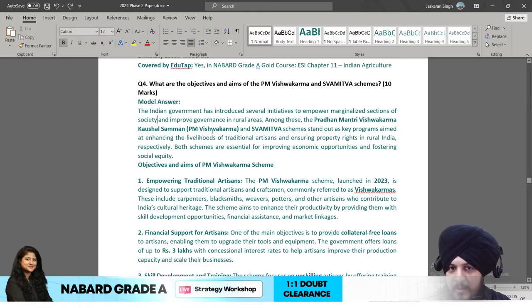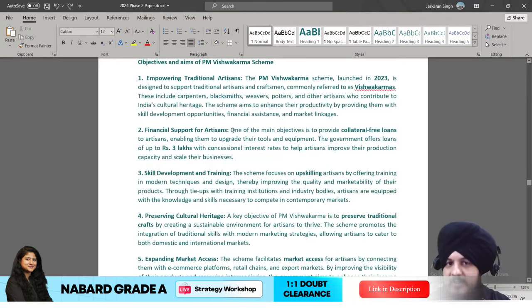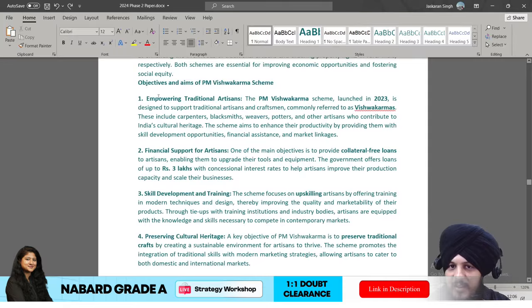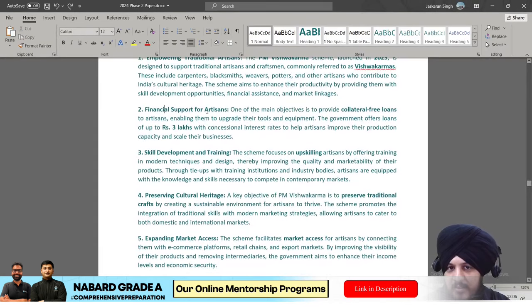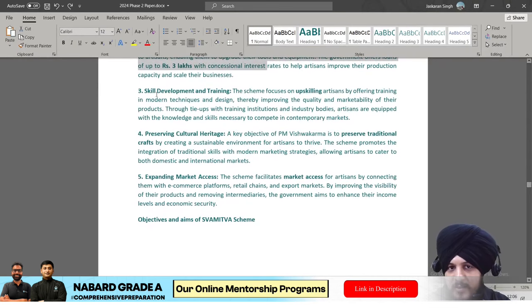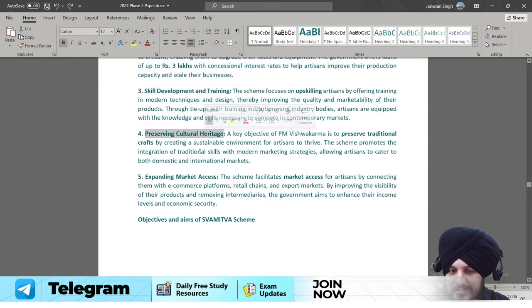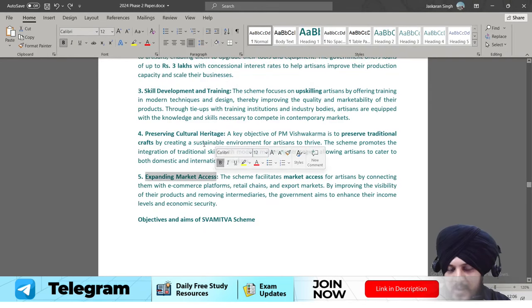Fine. So you can write the primary objective of this scheme. Then you can write the detailed objectives or the detailed features, like what all things come under it. So the objective is to empower the traditional artisans. Then it provides financial support to artisans. Then skill development, cultural heritage, expanding market access.